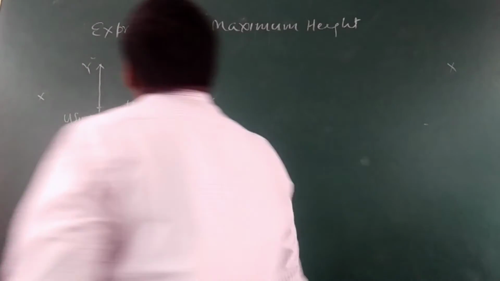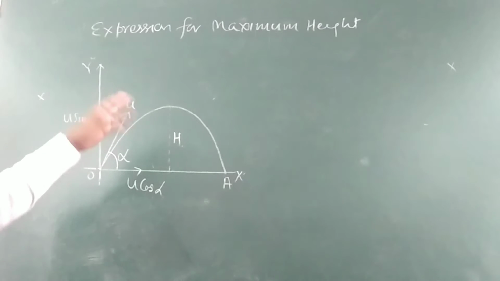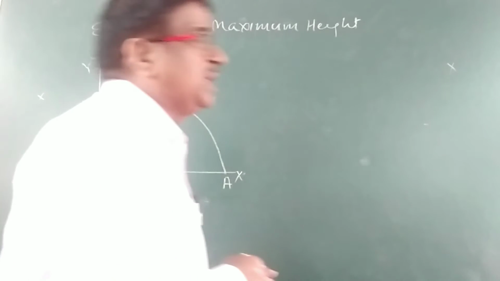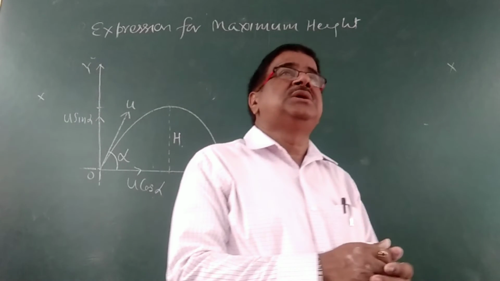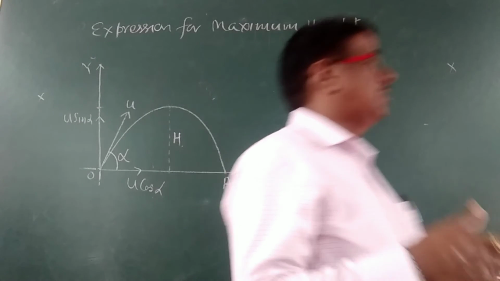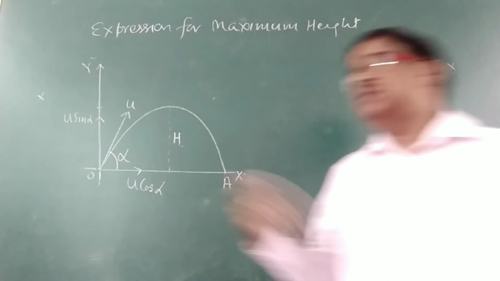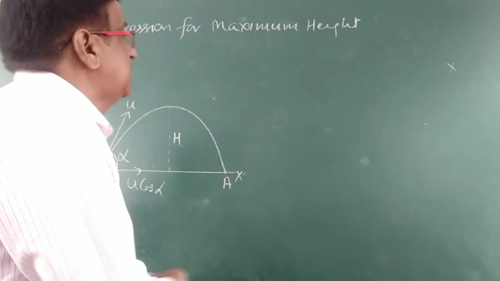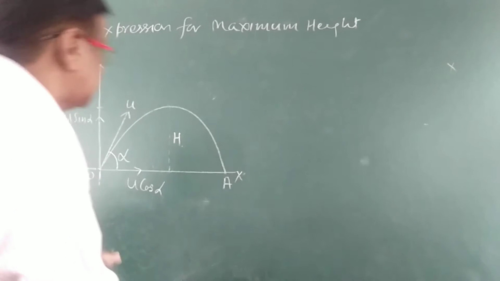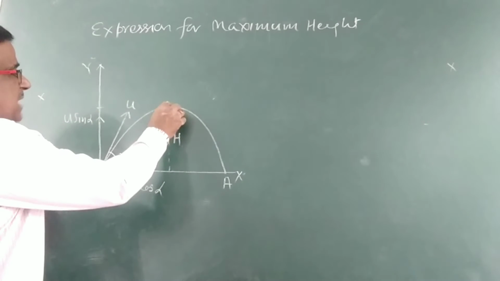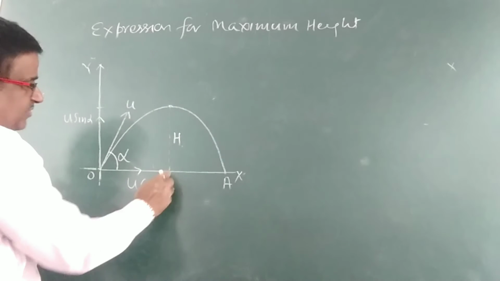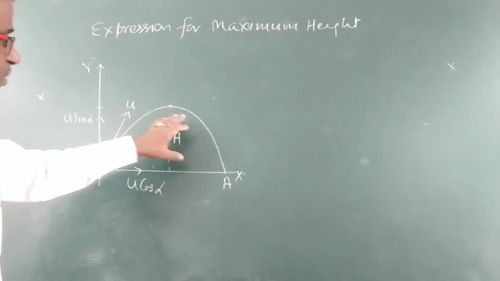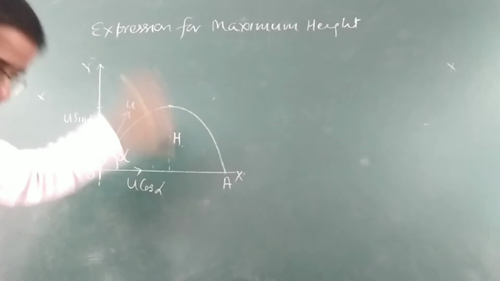Now expression for maximum height. Maximum height is the height attained by the oblique projectile during its journey. Maximum height attained by the projectile during its journey along y direction is termed as maximum height. So this point is the maximum position and this height is the maximum height. So we are interested to calculate the value of this h.